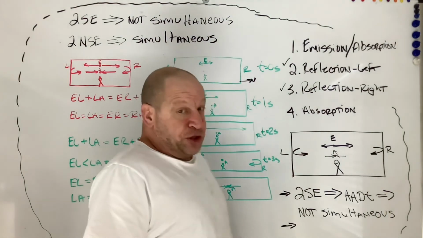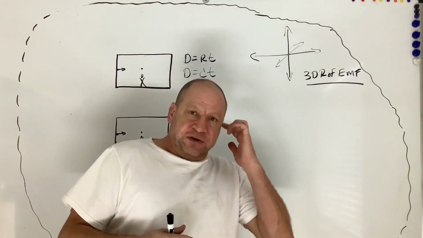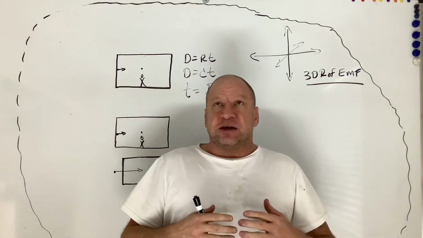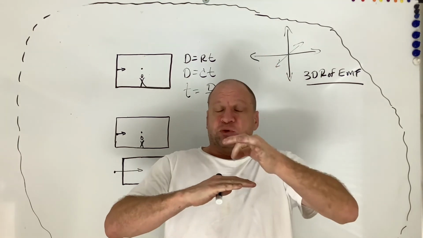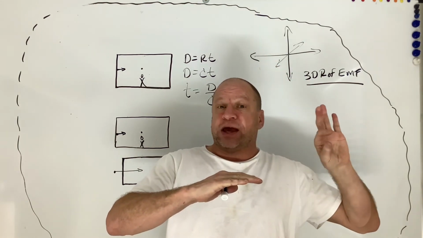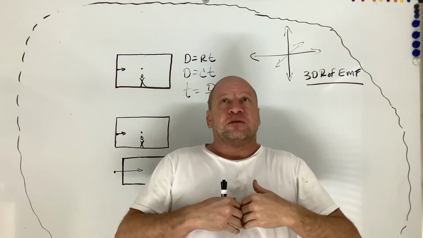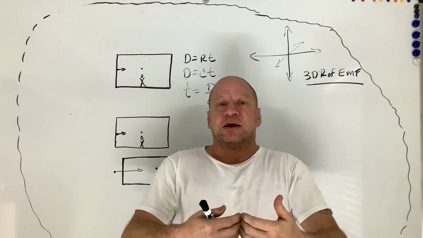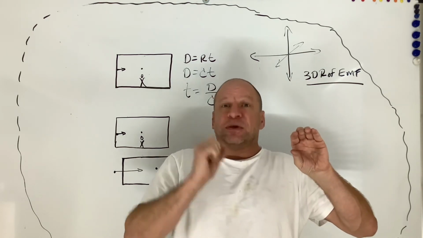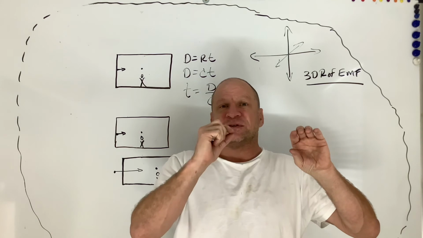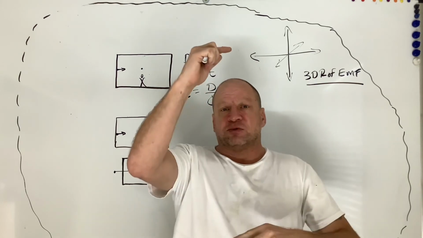All right, so now let me show you why time slows down with movement. Here is the reason time slows down for a moving reference frame. And again, I want to stress that you have to remember the analogy where we've got the hoverboard moving over a stationary lake and we drop the rock down into the water and the hoverboard moves away from the point where the rock entered the water. So dropping a rock from a moving hoverboard into a stationary lake is very similar to having a moving reference frame and emitting a photon of light. The light travels at the speed of light relative to its emission point, at the same speed in all directions.